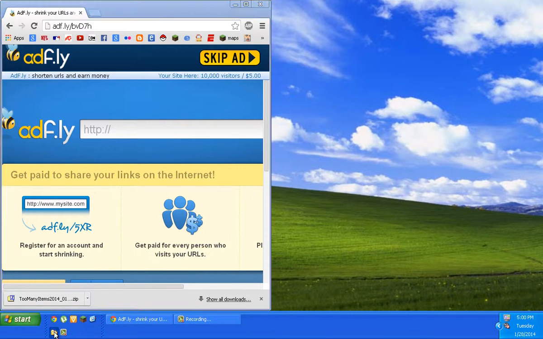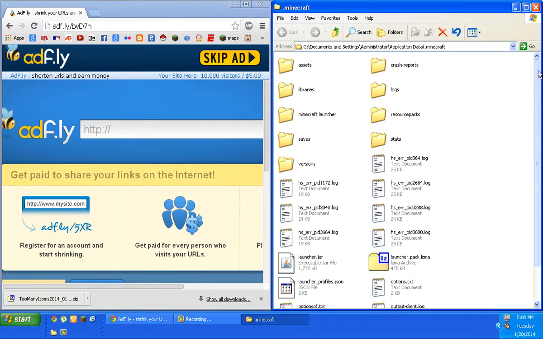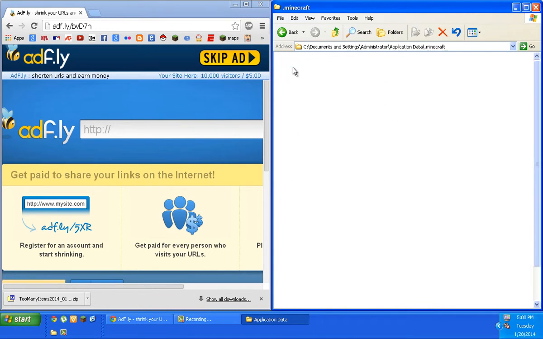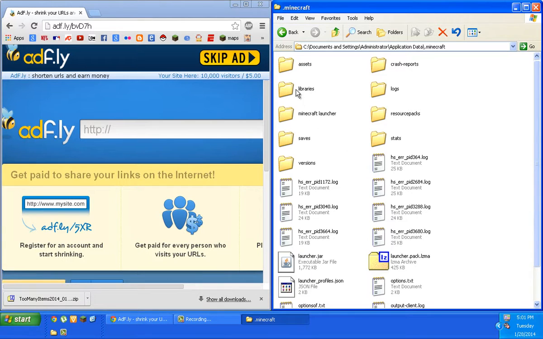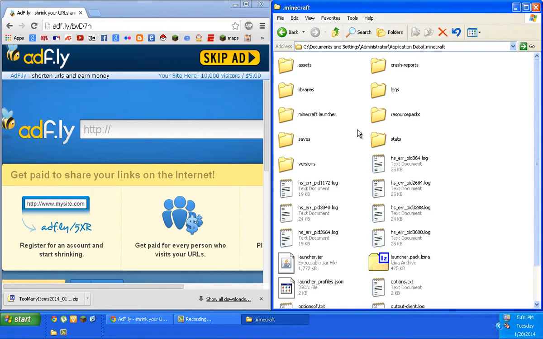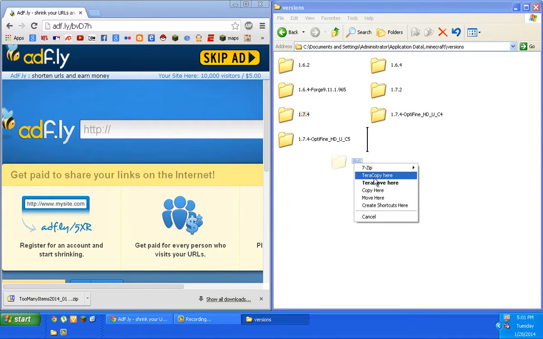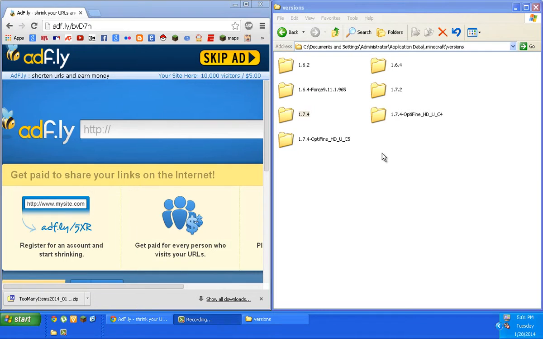And because it's a non-Forge, you have to go to your app data and then your .minecraft, and you gotta look for your versions. And so I have a couple here, mainly because I was using Optifine, but I'm gonna create now a copy of the 1.7.4 and name it Too Many Items,